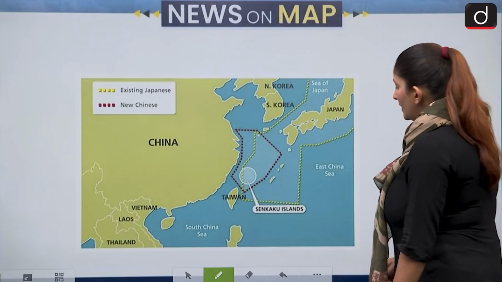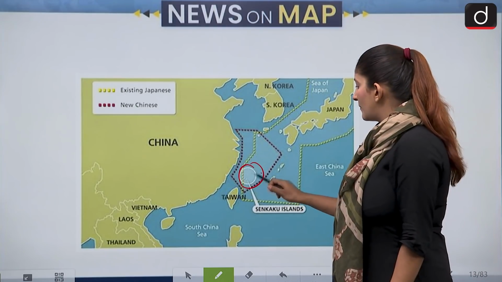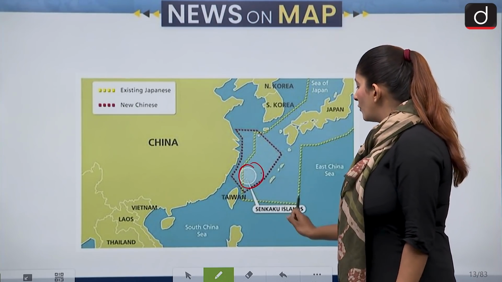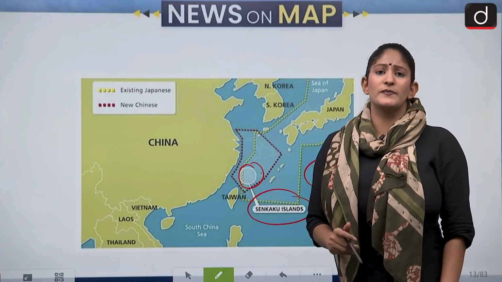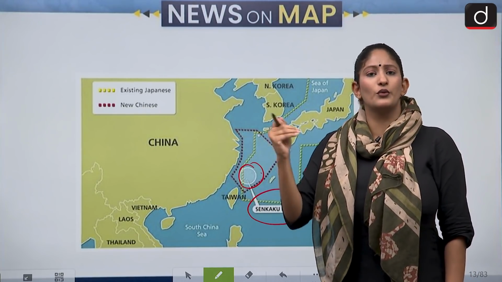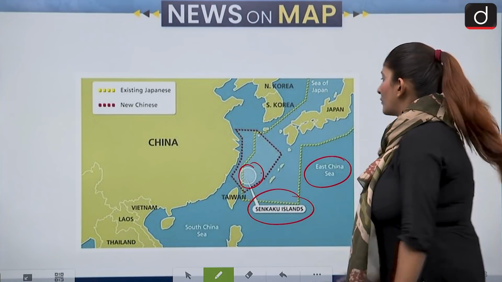Moving on, you see that Senkaku Islands are also here in the East China Sea. Remember, South China Sea is different. Senkaku Islands are in the East China Sea. So be very careful with respect to the north-to-south or south-to-north arrangement of islands with respect to the East and South China Sea.